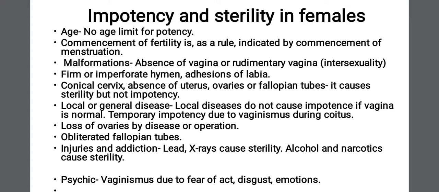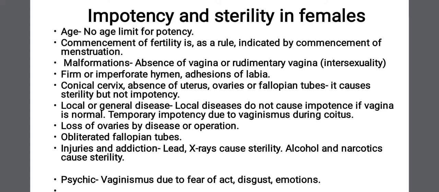Then obliteration of the fallopian tubes. Obliteration of the fallopian tube can be surgical, or it can be deliberately done, what we call tubectomy. As we have seen in males, the terminal surgery for family planning is vasectomy, where the vas deferens is cut so that the transfer of sperms from testis to the urethra is obstructed.